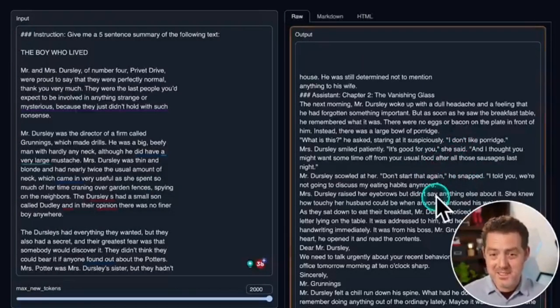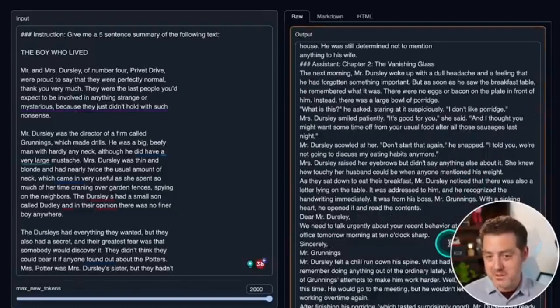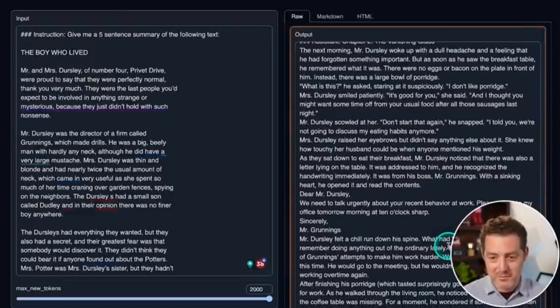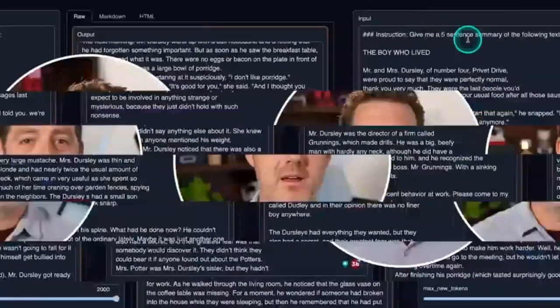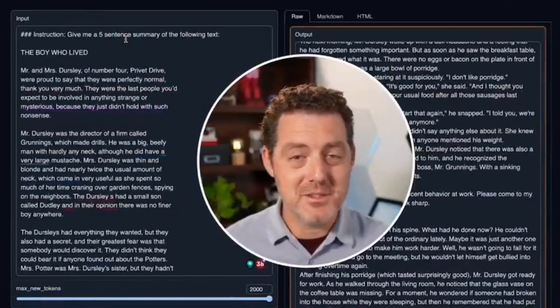Although honestly, this text is pretty good as a continuation of chapter 1. I mean, it makes sense. It's using all of the right characters and it reads fine. So this is good, but not what we asked for. This is a fail. So that's it. Now you have a fully uncensored model that you can use.